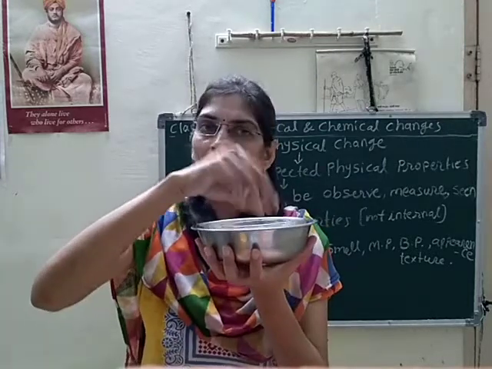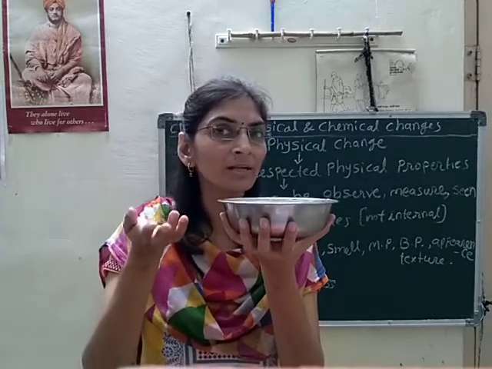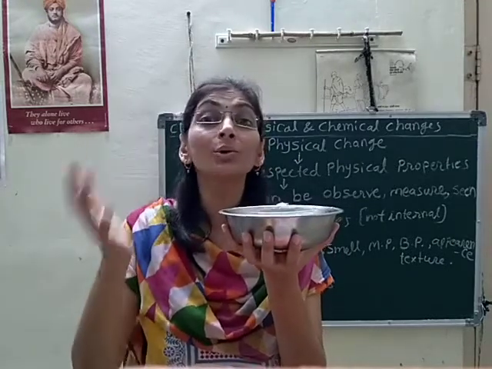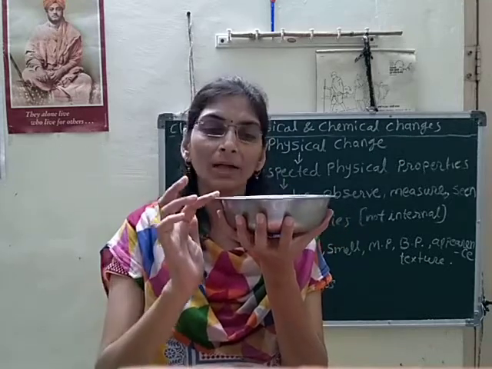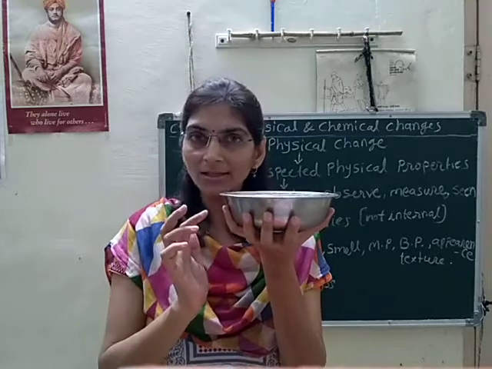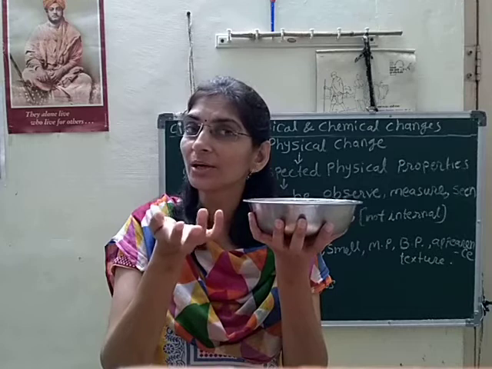How? Because the temperature is minimized. How much? Minus 72 degrees. Before that, the ice also had a temperature of 0 degrees Celsius.